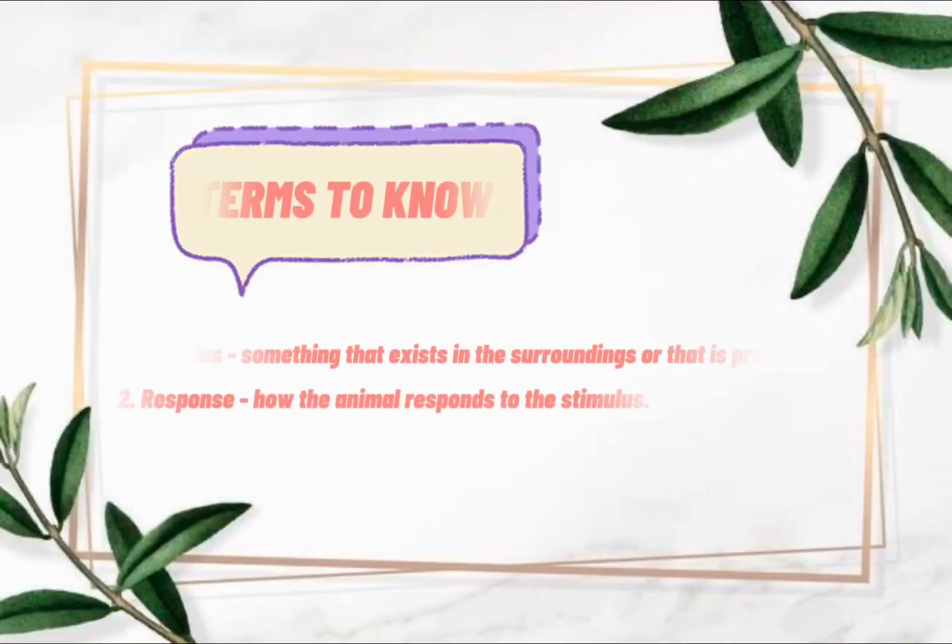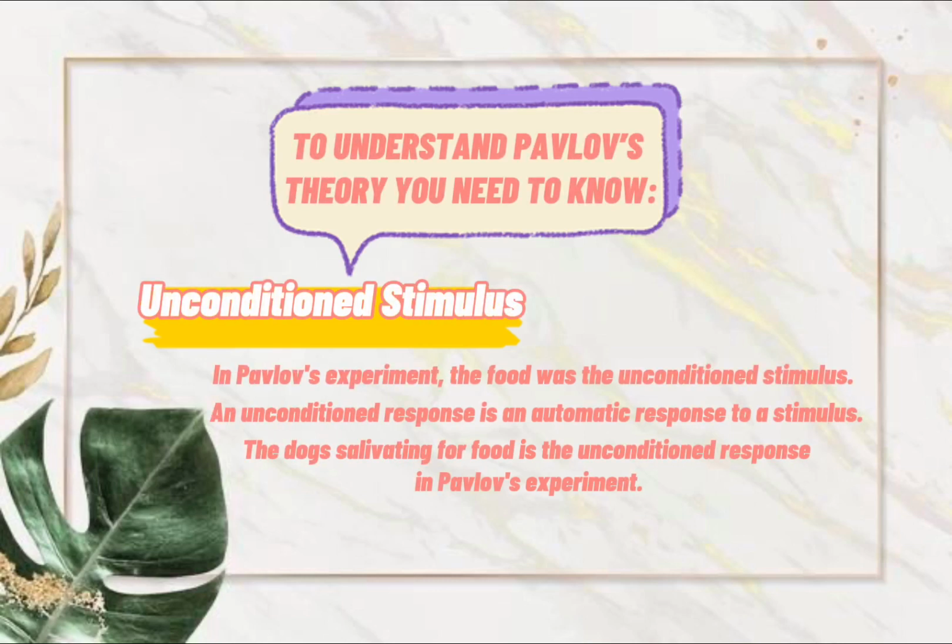Terms to know. Number 1, stimulus: something that exists in surroundings or that is presented. Second, response: how the animal responds to the stimulus. Now, to understand Pavlov's theory, you need to know, first, unconditioned stimulus. In Pavlov's experiment, the food was the unconditioned stimulus. An unconditioned response is an automatic response to a stimulus. The dog salivating for food is the unconditioned response in Pavlov's experiments.